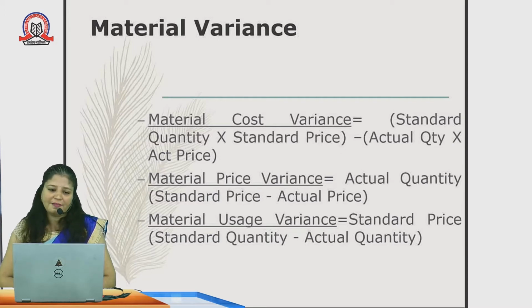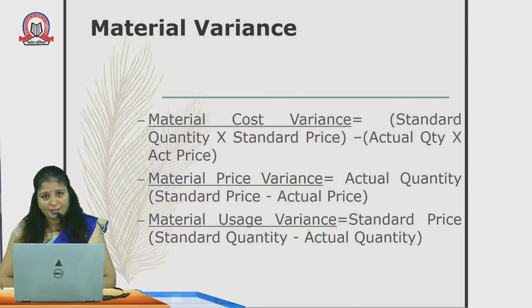In material variances, we have three types. First, material cost variances. We can compute material cost variance in this way: standard quantity into standard price, minus actual quantity into actual price. Standard quantity is what we have assumed, and standard price is the price we assumed when we were making the budget. Actual quantity is what we have actually got, and actual price is the rate at which we purchased the commodity.